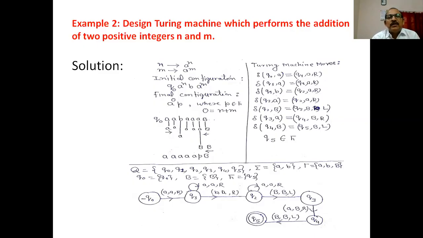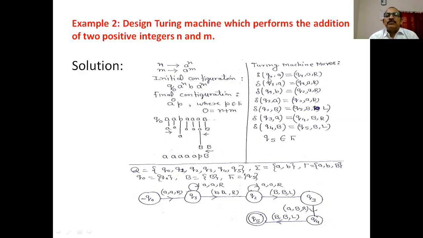Here you can see the input is 2 and 3. When you convert this unary code into a number, you get 1, 2, 3, 4, 5. Is that clear? Okay. Now, let us see the Turing machine moves.